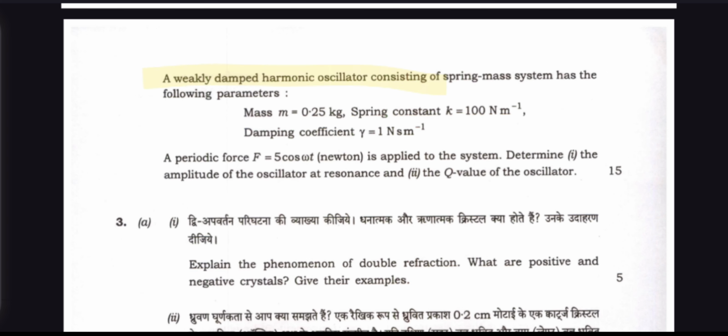A weakly damped harmonic oscillator consisting of a spring mass system has the following parameters: m = 0.25 kg, spring constant k = 10 newton per meter, and damping coefficient gamma = 1 newton second per meter. A periodic force F = 5 cos omega t newtons is applied to the system. Determine the amplitude of the oscillator at resonance and the Q value of the oscillator.